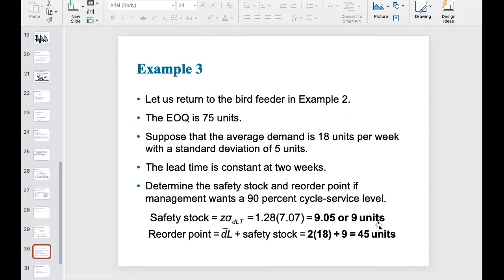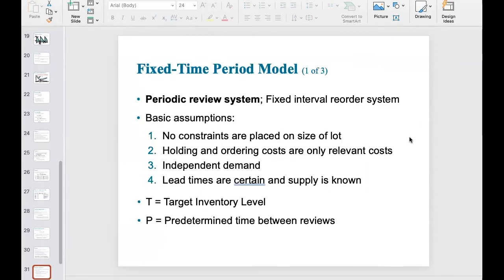Okay, but keep in mind when demand is not perfectly known, what dimension will be adjusted, what dimension will not need to be adjusted. That's it. All right. Now let's continue. Now let's move to the fixed time period model.